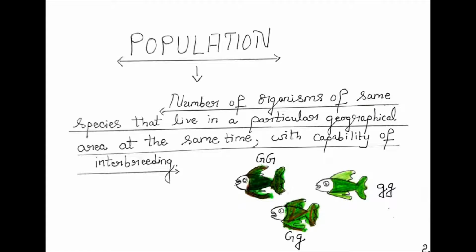Observe the two words, group or species, same group or species.